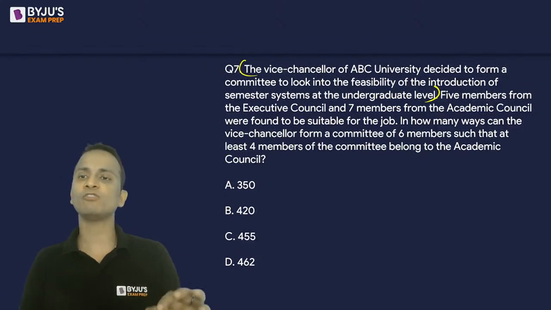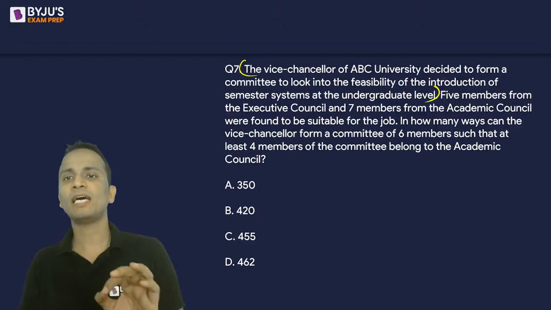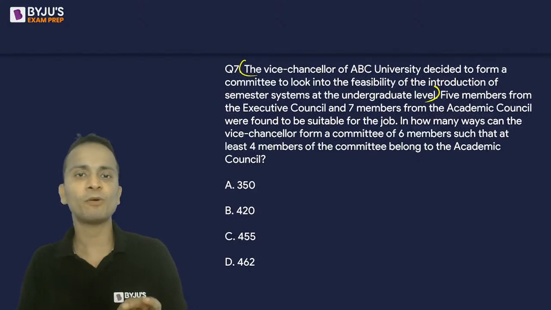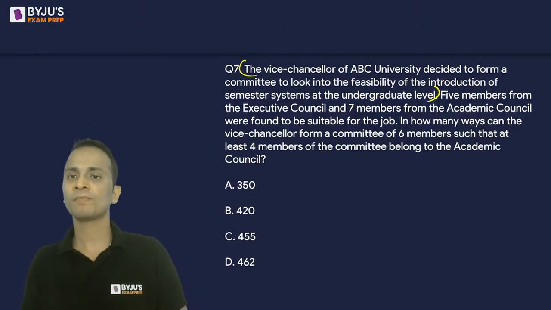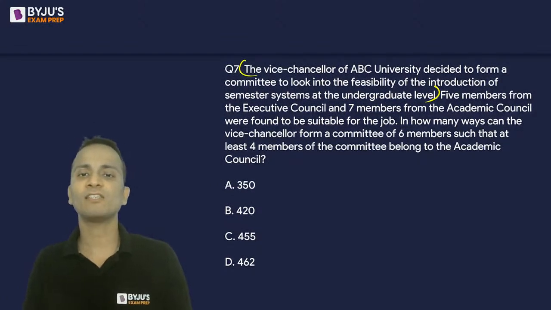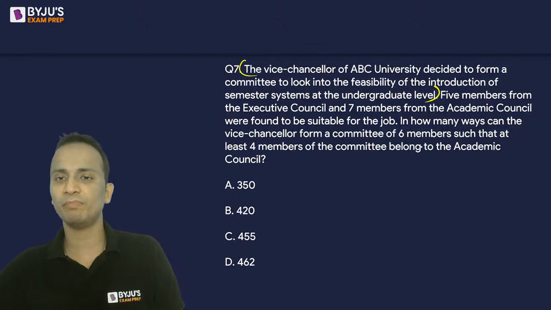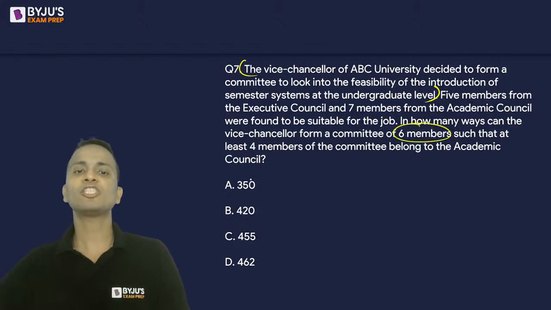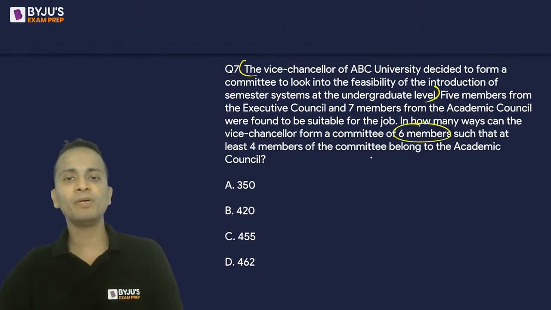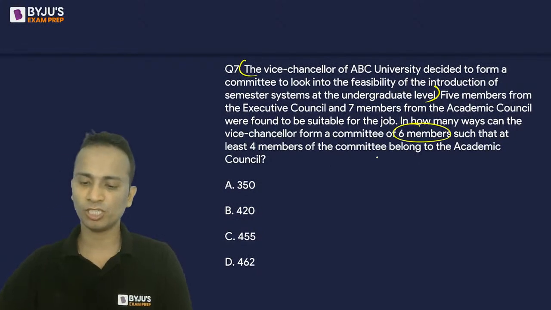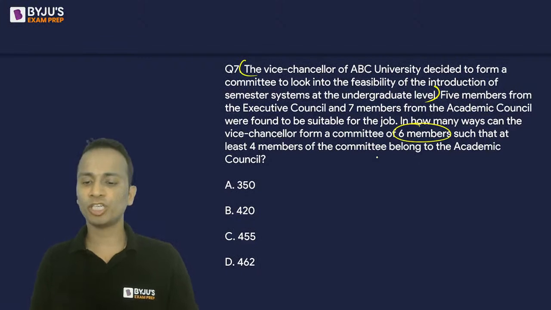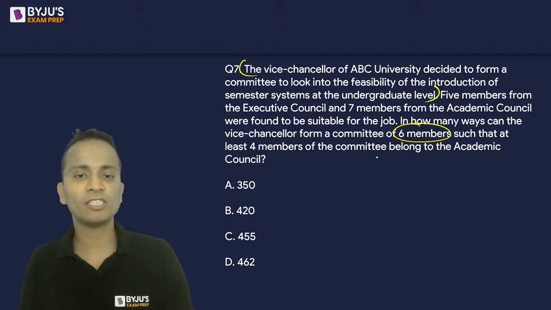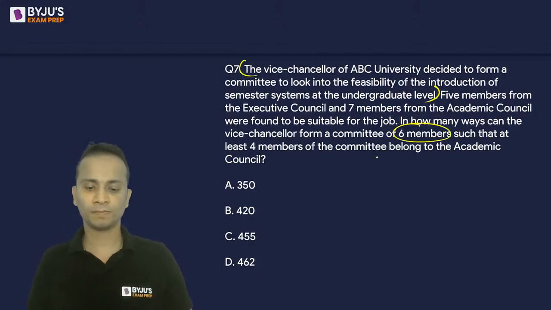So in Executive Council we have 5 people and we have 7 from Academic Council. In how many ways can the Vice Chancellor form a committee of 6 members such that at least 4 members of the committee should belong to Academic Council? Do the calculation quickly and write your answer in the chat box.